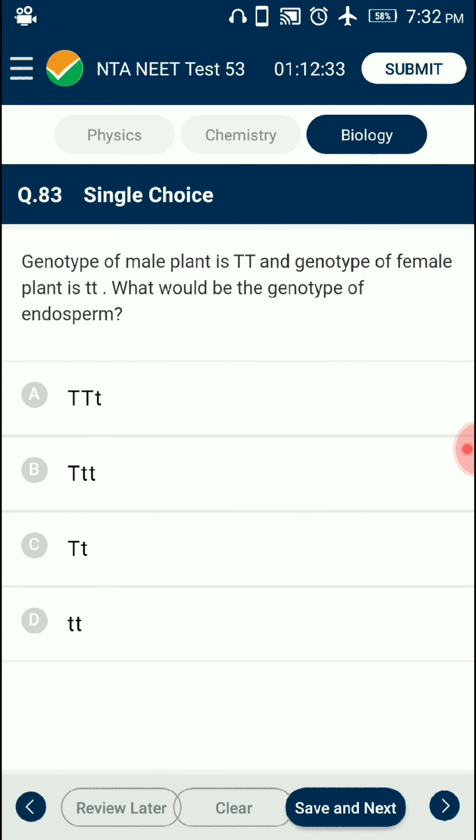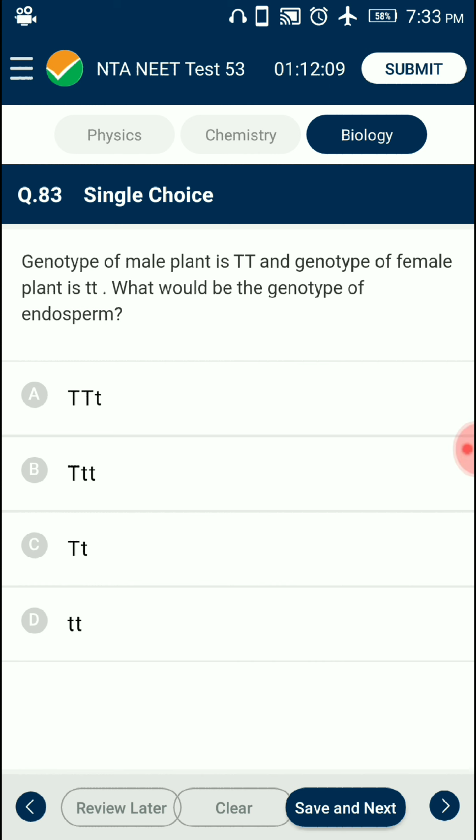83. Genotype of male plant is capital T, and genotype of female plant is small t. What would be the genotype of endosperm? Ploidy of endosperm is 3N, that is triploid, and it is formed by the triple fusion in which the second male gamete fuses with two polar nuclei present in the central cell of the embryo sac.